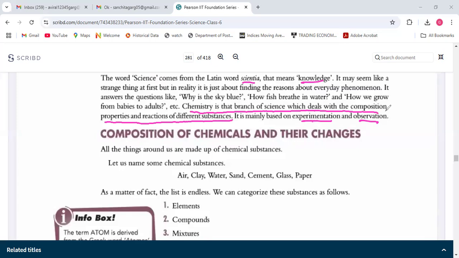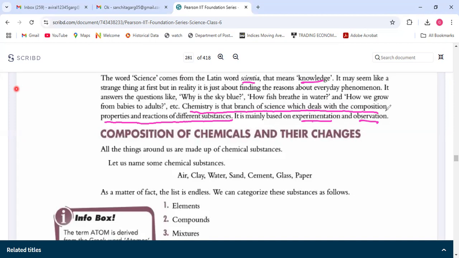So this is the most important thing which we are going to discuss today. That is, chemistry is a branch of science. There are three branches of science: physics, chemistry, and biology. And chemistry is that branch in which we study different molecules and different types of substances, which if they come in contact, they form a reaction. So we observe the reactions and we try to experiment, putting different reactants and then trying to get a new product. So this is based on experimentation and observation.